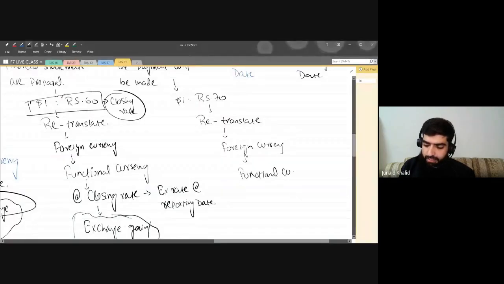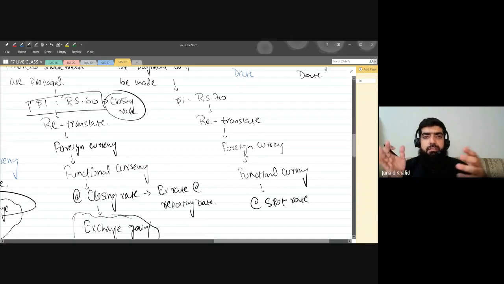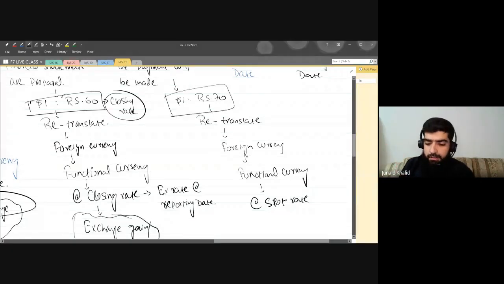Functional currency. And at what rate should it be? That is the spot rate. And that is known as what? The appropriate spot rate. And what is the spot rate? That is the exchange rate at the time of settlement. This is basically the spot rate.